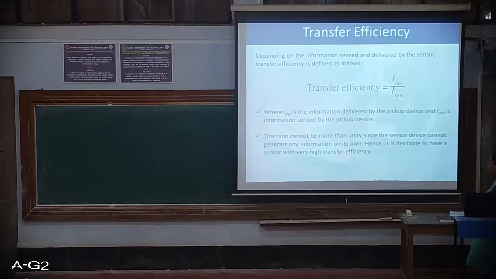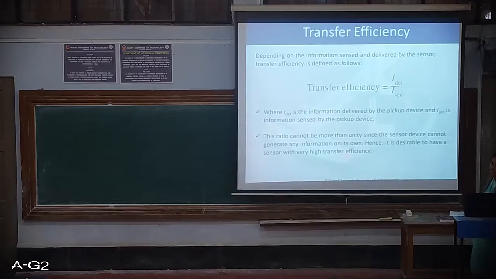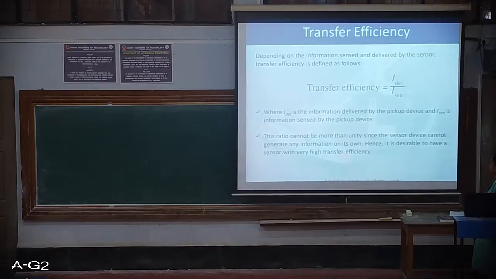This ratio cannot be more than unity, since the sensor device cannot generate any information on its own. Hence, it is desirable to have a sensor with very high transfer efficiency. Whenever you find the value of this transfer efficiency for any transducer, if it is very high, then we consider it a good transducer. Always it is desirable to have a sensor, transducer or detector with very high transfer efficiency.